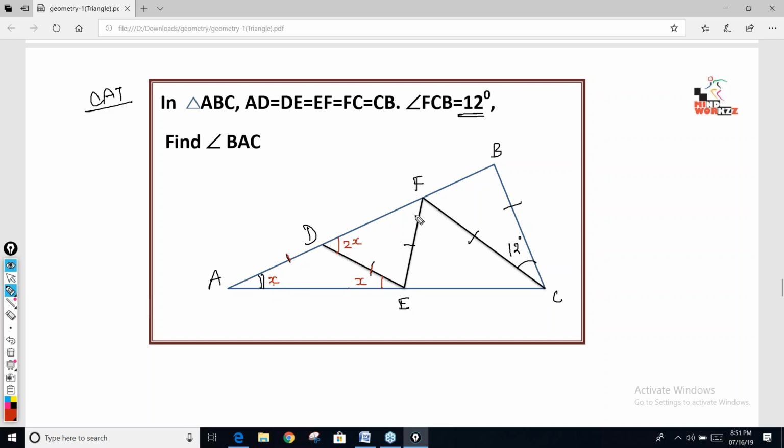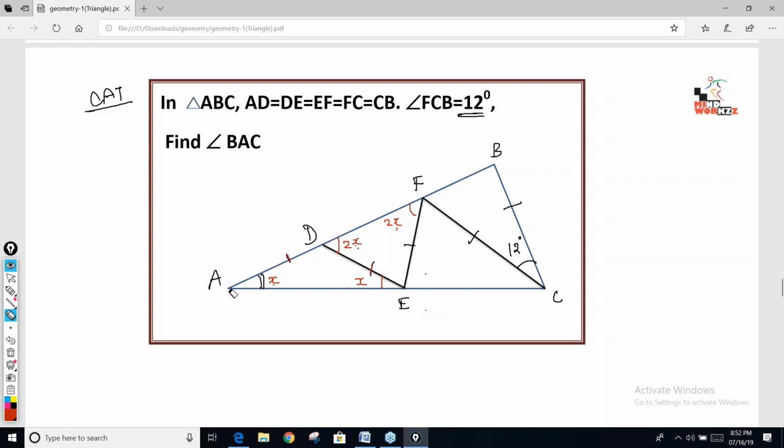Very good. Now in this triangle, if these two sides are equal, this angle is 2x, so this angle will also be 2x. Till here, I'm sure there should not be any problem. No, Nikhil. Now look at the answer. This is 2x, this is 2x. So can I say this angle is 4x? Exterior angle. Yes or no? Good. It is no. Because if this side would have been extended, then this angle would be 4x. Right? Very good. Now you are able to see.